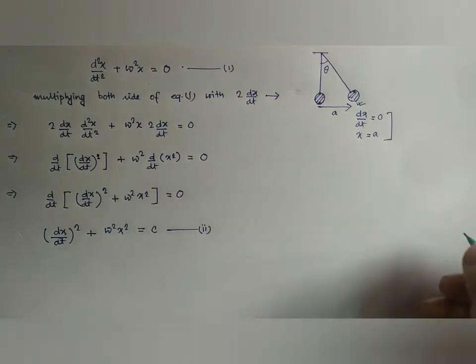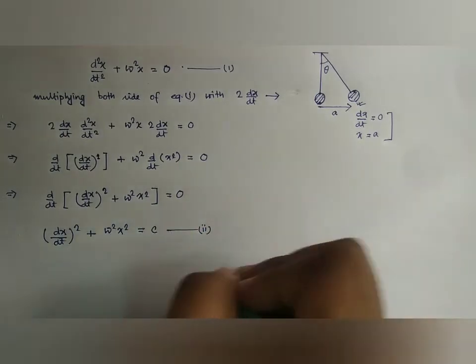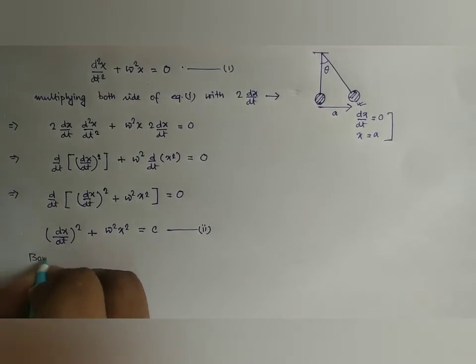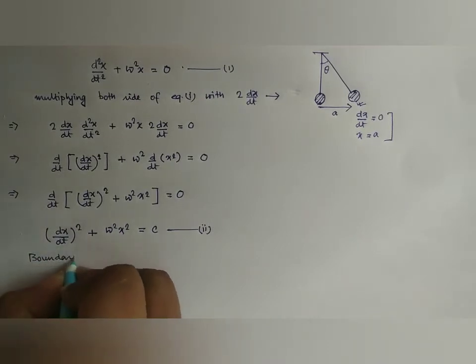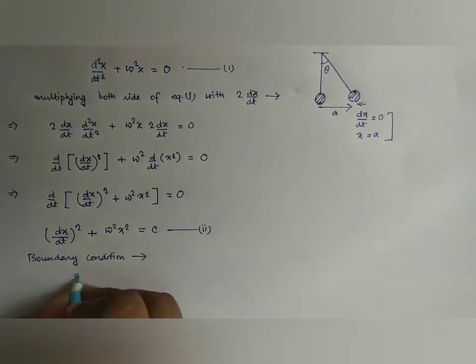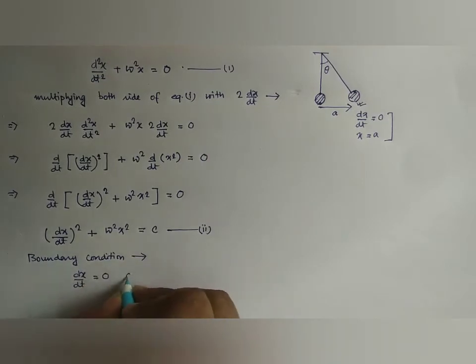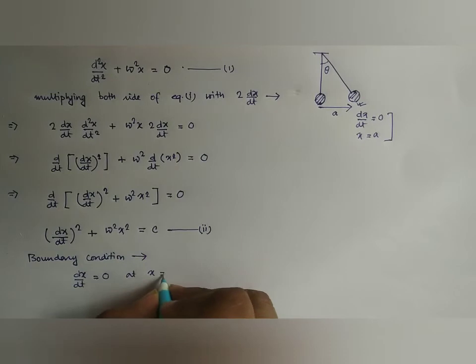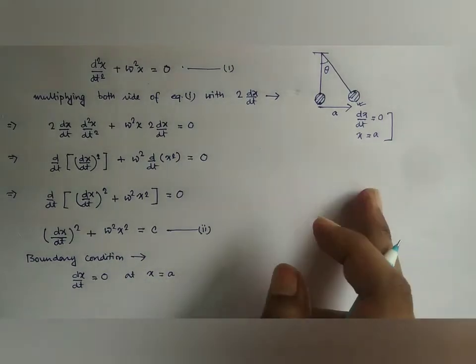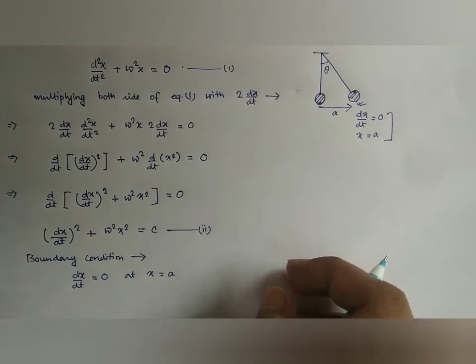Now putting in this boundary condition into equation number 2, our boundary condition is dx/dt equal to 0 at x equal to A, that is at the maximum of amplitude.